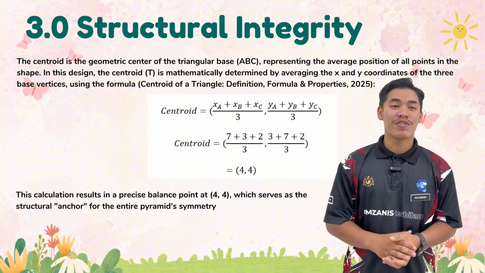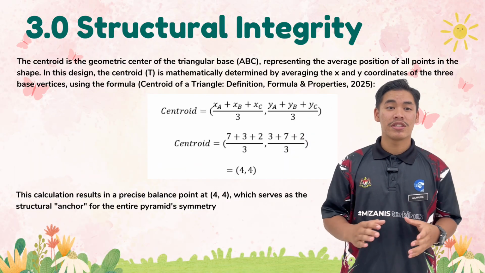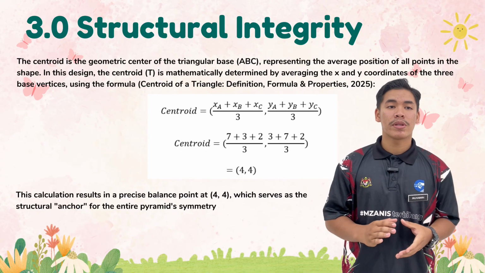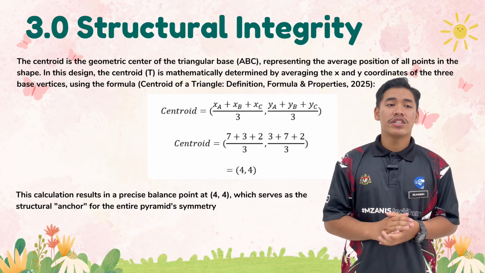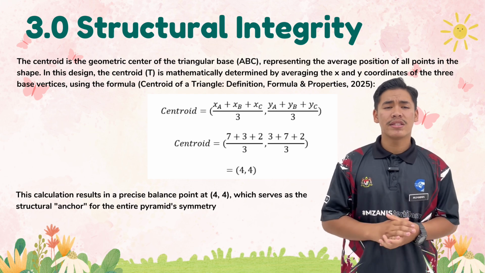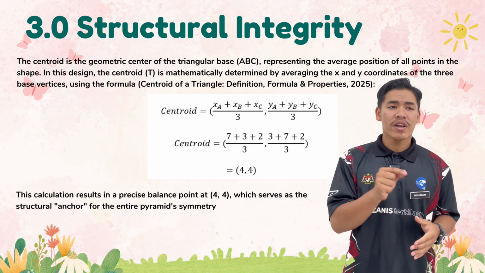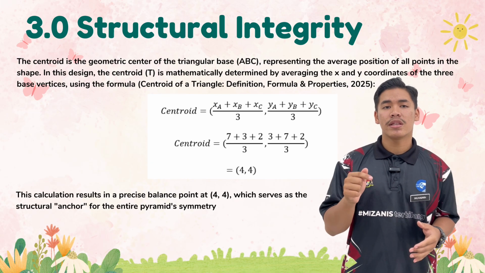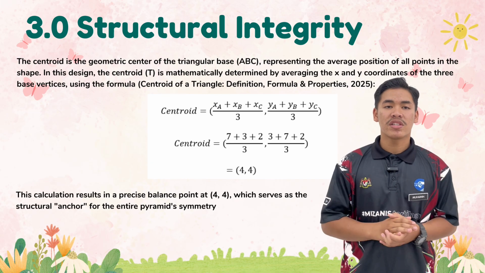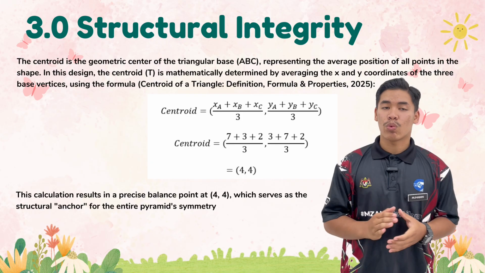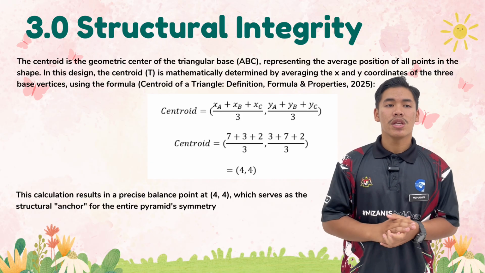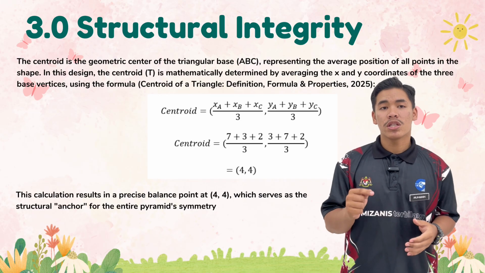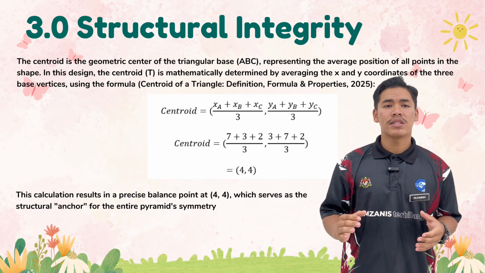Okay, now let's move on to a crucial aspect of our structural integrity, which is the centroid. In engineering, the centroid represents the geometric center of our tetrahedron. It is the theoretical point where the entire design is perfectly balanced. To find this point, we use the coordinates of our 4 vertices A, B, C and the apex P. By applying the average formula, which is summing up the x, y and z components and dividing them by 4, we can identify the exact spatial location of our structure center, which is 4, 4. But why is it important?